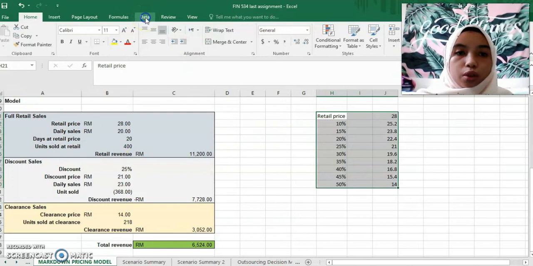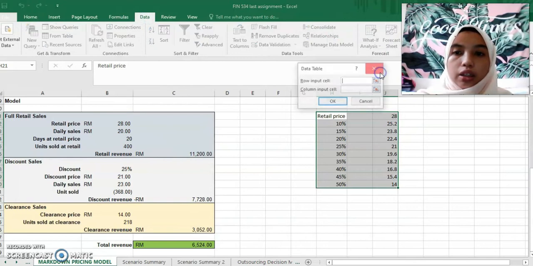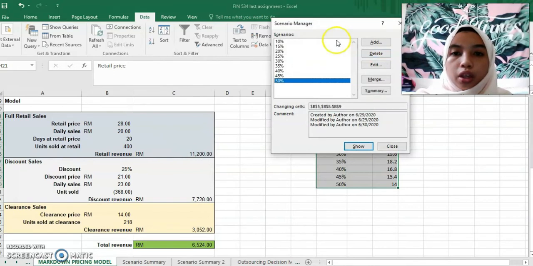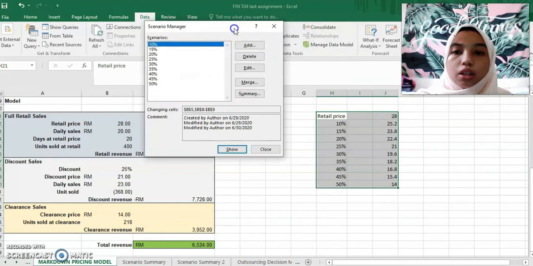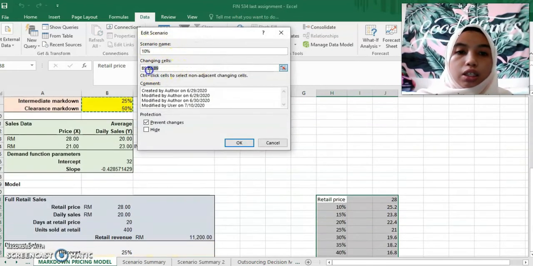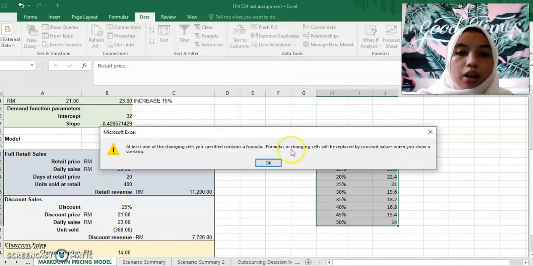Go to Data, and we run what-if analysis. In Scenario Manager, this is the scenario that I have put, using the range retail price and retail discounted. This is the scenario name, and the changing cell is the one I change for 25%.